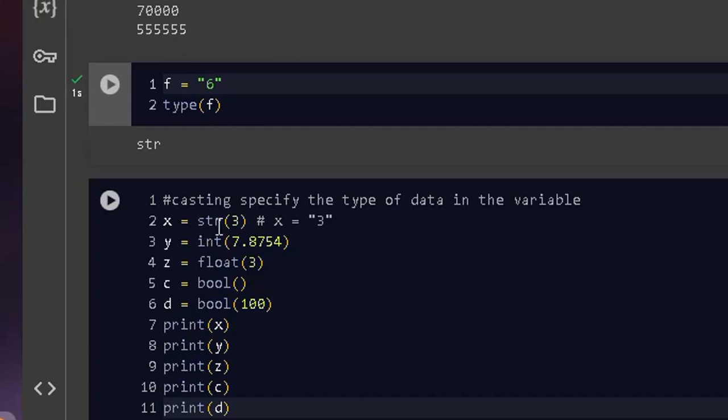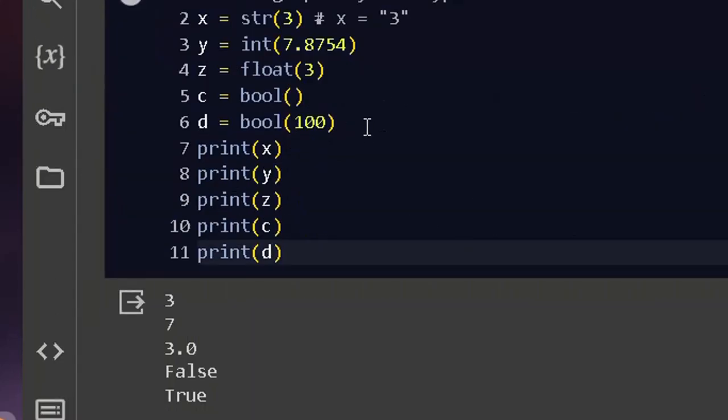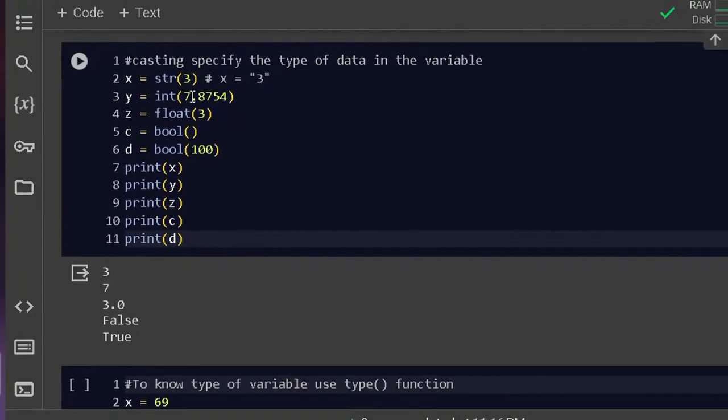The moment you put this thing, str, in front of it, let me zoom off my screen a bit. The moment you put str in front of it like this, it automatically becomes a string. You see the same thing in integer.